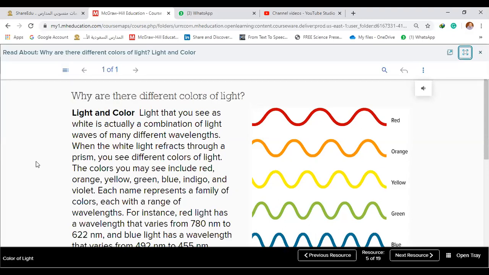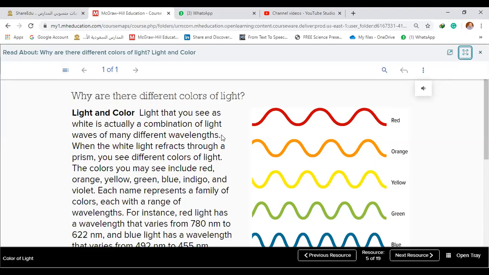Why are there different colors of light? Light and color. Light that you see as white is actually a combination of light waves of many different wavelengths.